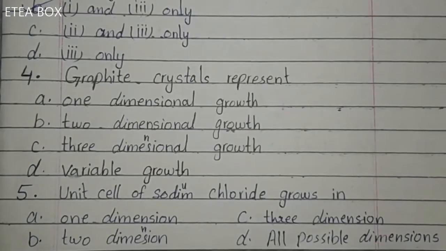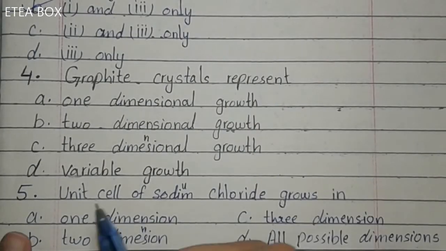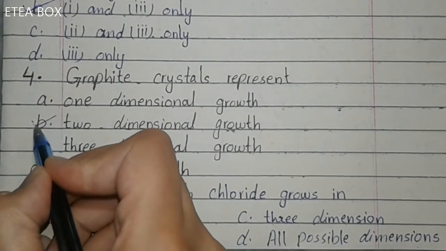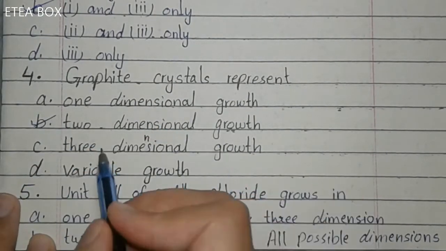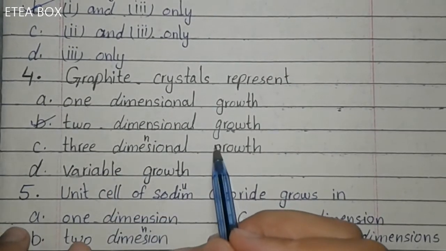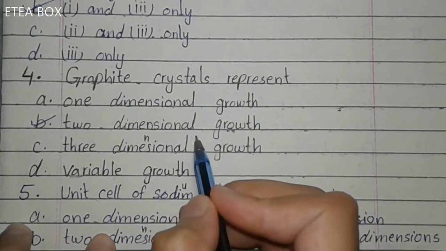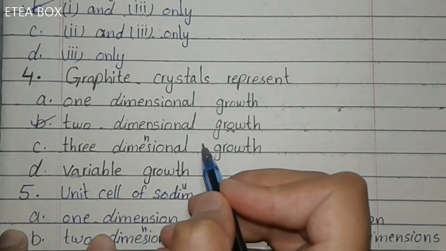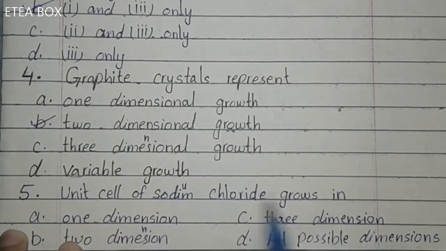Next one, graphite crystals represent. So graphite crystals grow two-dimension growth occur, okay. In graphite crystal, two-dimension growth occur. They grow mostly in two-dimensional sheet, okay, and they are like sheets. So graphite crystal represent two-dimensional growth.